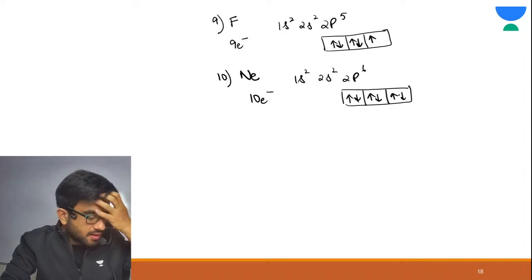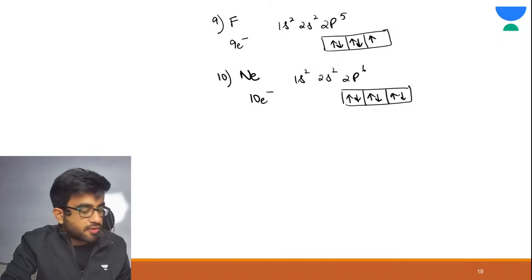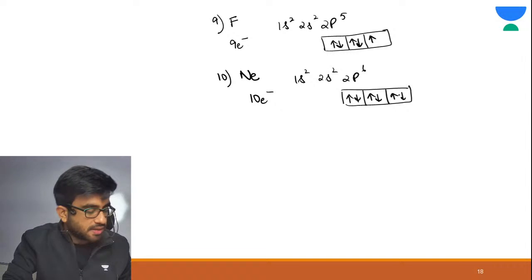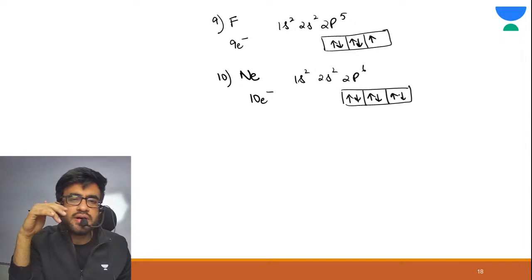Yes, this is one of the last classes of this chapter, Amisha. Yes, perfect. Now you can write sodium, magnesium, aluminium. You can write all these things.